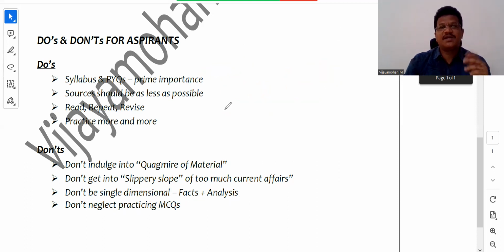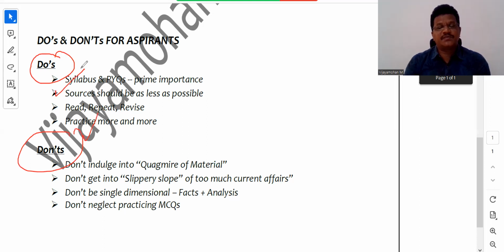Don't think of practicing MCQs only after the whole syllabus is completed. From the very starting itself, after completing a topic or chapter, just try to solve the MCQs from that chapter if anything is available, right? So avoiding these mistakes and following these priorities, aspirants, you have to move forward.